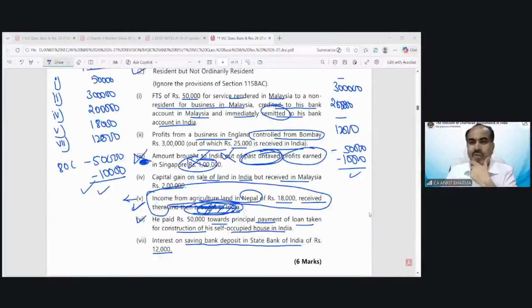Tomorrow, fortnight program, 3 p.m., direct tax. No, sir, CA intermediate, it's on 18th, I believe. It's not tomorrow. Maybe a GST program would be there, but for income tax paper 3A, it would be on 18th of March.